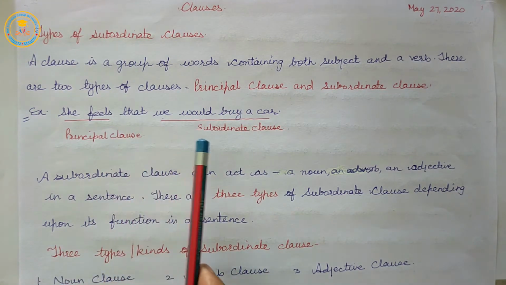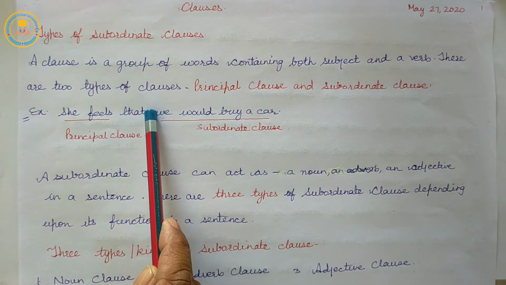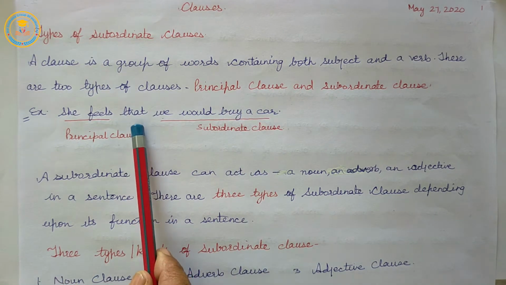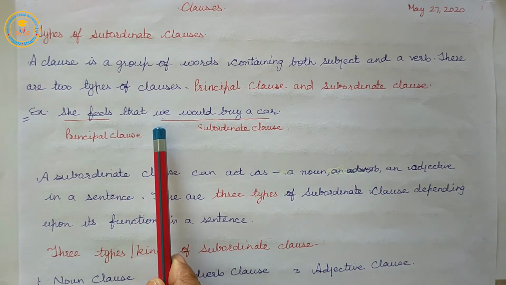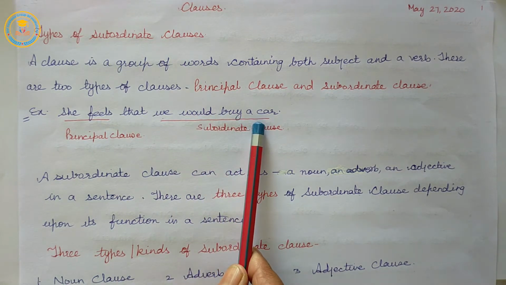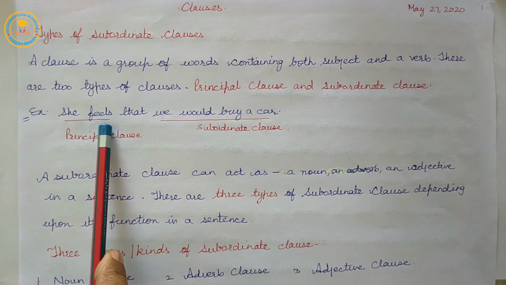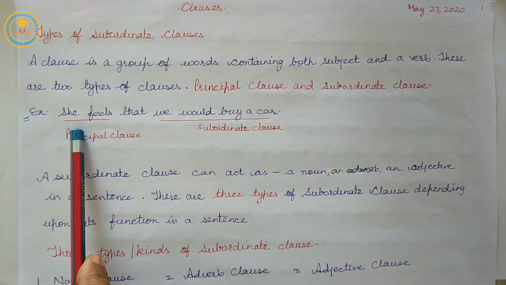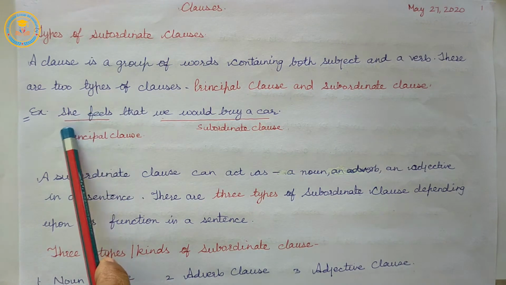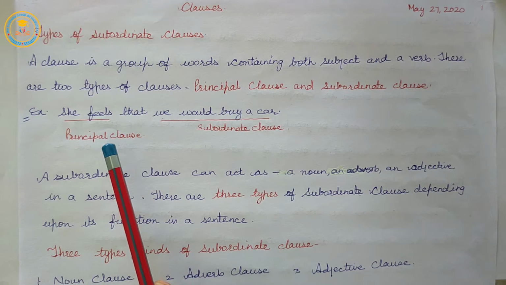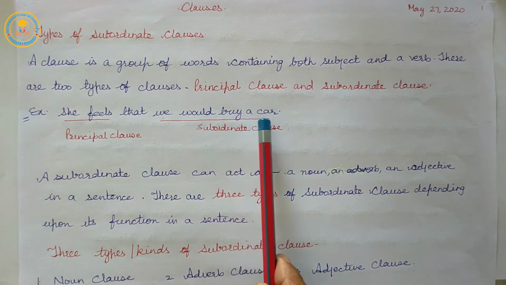In this sentence, that is used before we would buy a car. So, it is a subordinate clause. There is no conjunction before she feels, so it is the principal clause. Listen: she feels that we would buy a car.